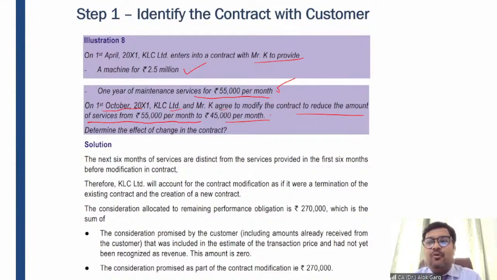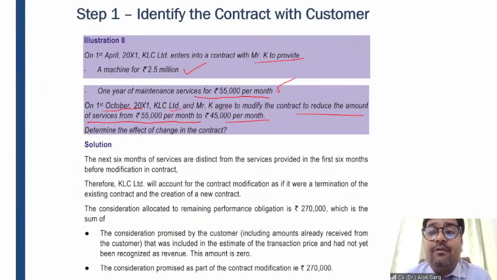Is the scope changing? The scope is not changing. There are no additional goods or services. So you need to see whether the services are the same or different. When I say services are the same or different, it does not mean the nature of the service. It means whether the services delivered before have a different utility and the services delivered after have a different utility, different uses, different benefit. The answer is yes. The maintenance services provided in the first 6 months and those to be provided in the next 6 months will have a different aspect, so it is a different service, right?